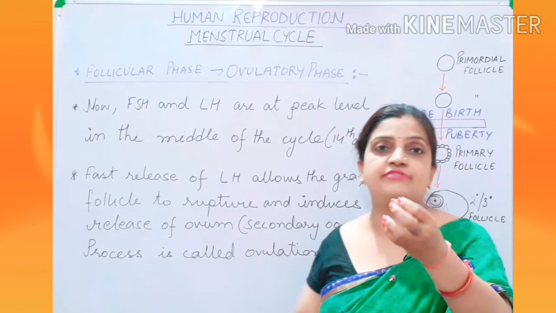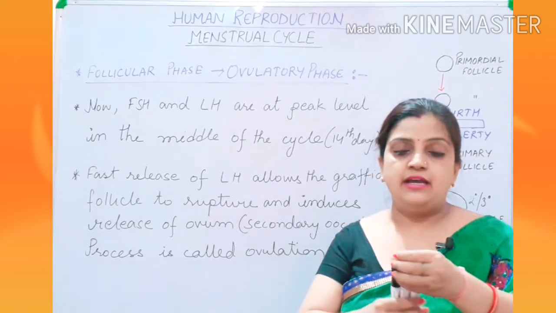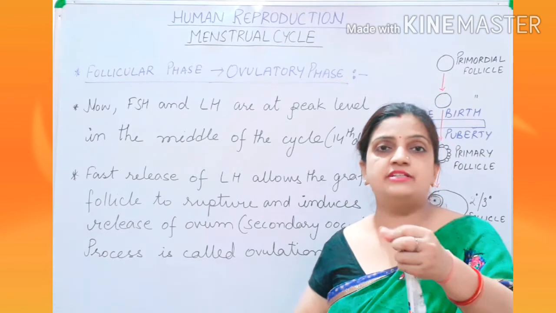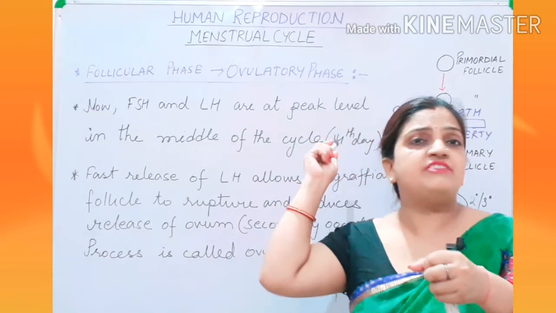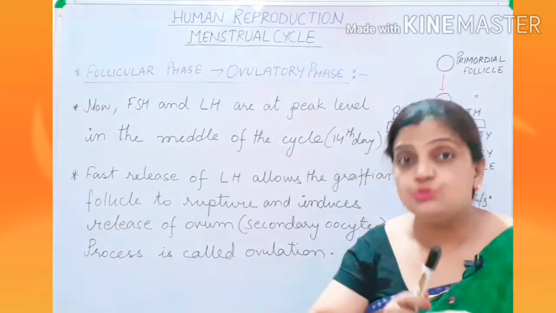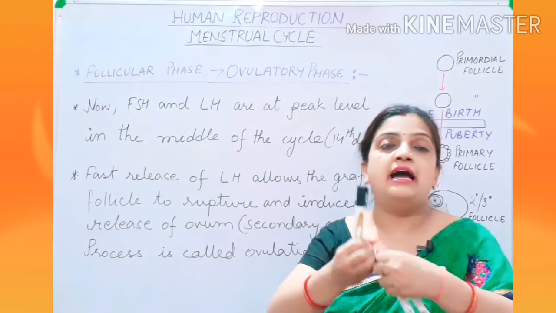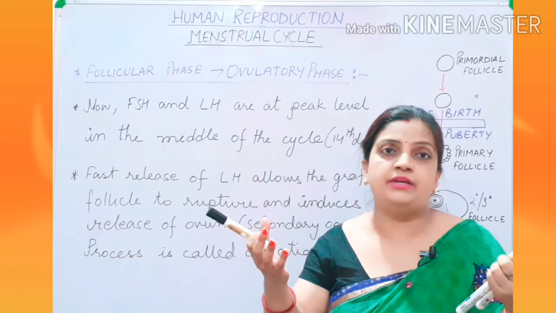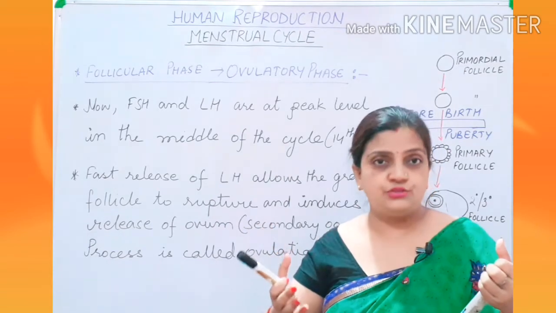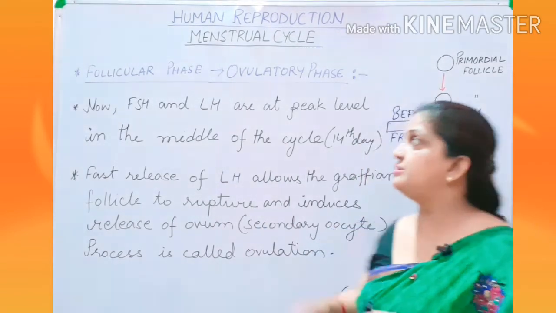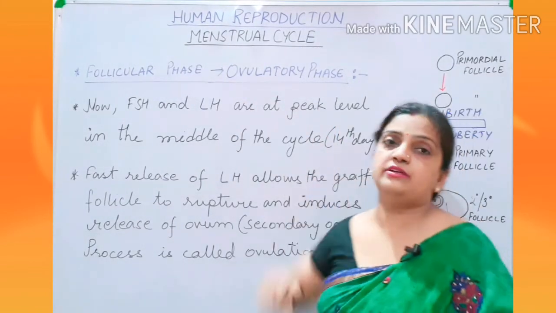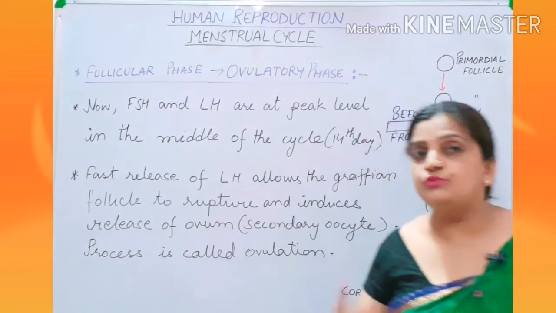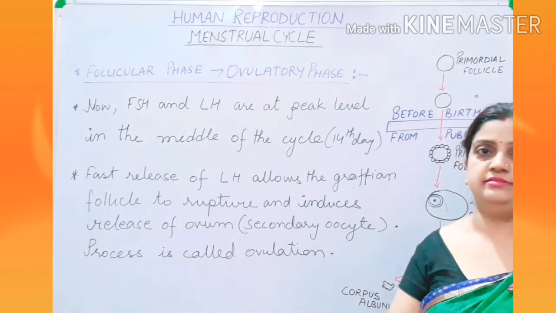If this is a Graafian follicle, children, then this hammer called the LH hormone will give a huge beat on the Graafian follicle, and the secondary oocyte will come out, it will ovulate into the oviduct. So children, this happens during the ovulatory phase of the follicular phase. Now children, we shall move to the luteal phase.